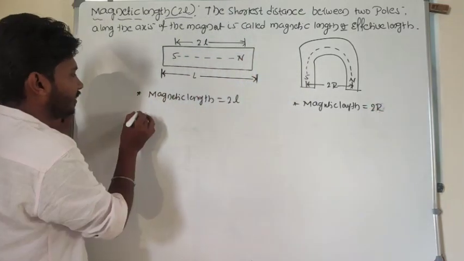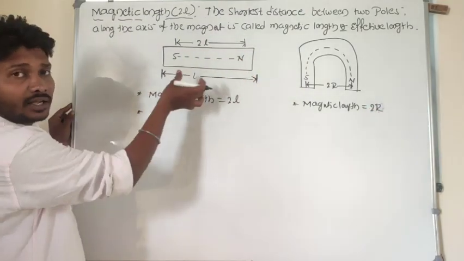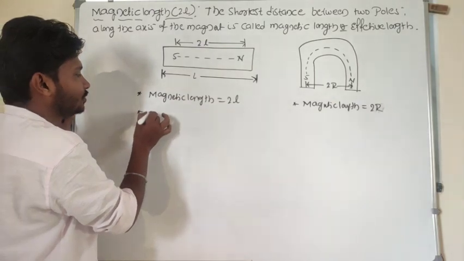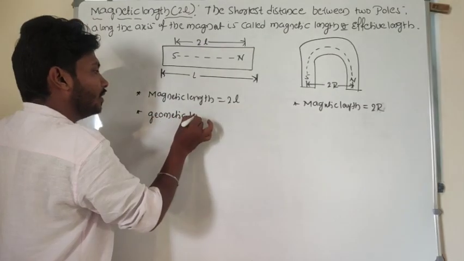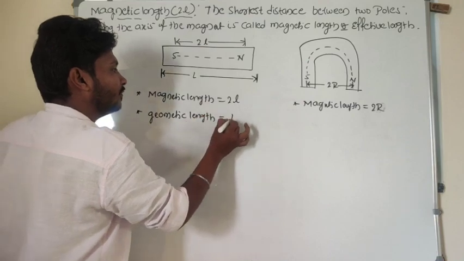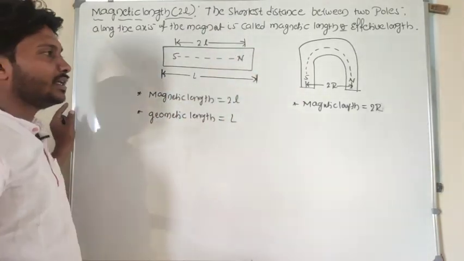Here we consider magnetic length or effective length, and this is geometric length. Geometric length is equal to the total length, that is L.